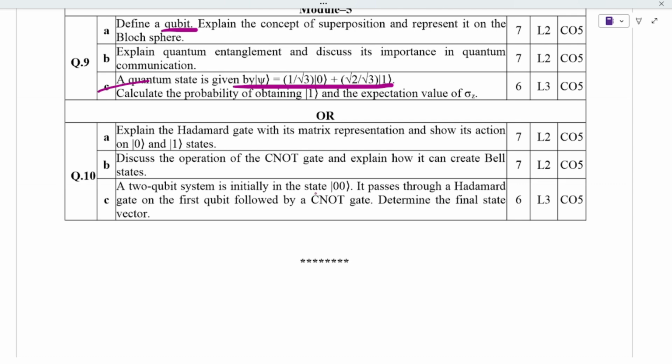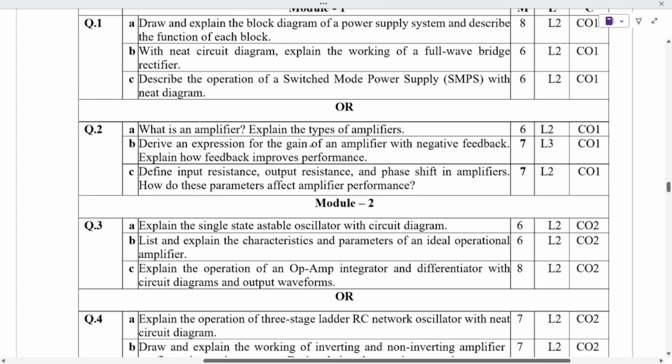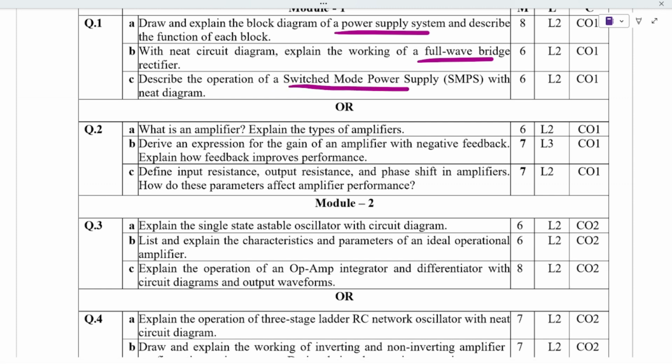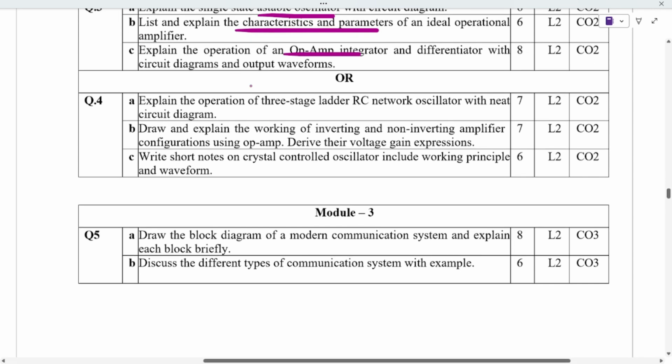Now if we see electronics and communication, the introduction covers the power supply system, and a full wave bridge or half wave bridge is also a possibility, and SMPS, that is switched mode power supply, and an amplifier. We have to derive an expression, and find out how the parameters look. Module 2 is about oscillators with diagrams, op amp, and its characteristics and parameters, and we also have to draw the output waveforms.